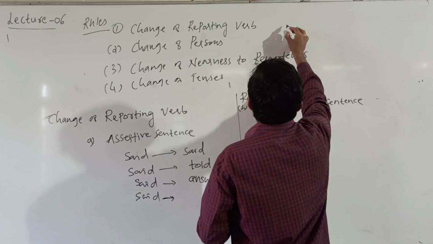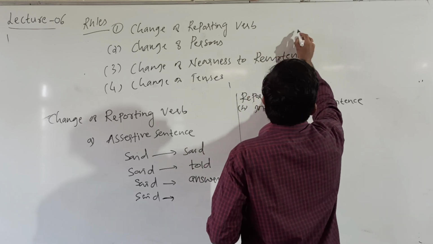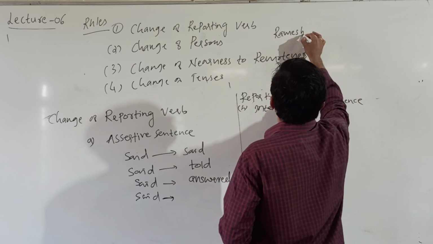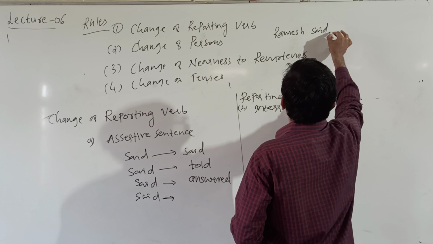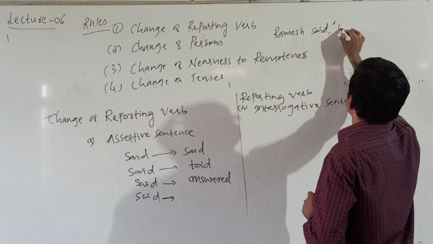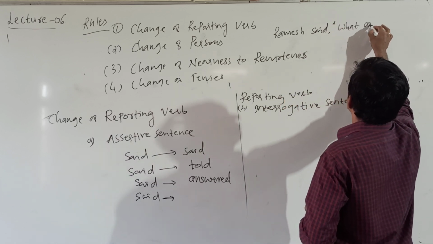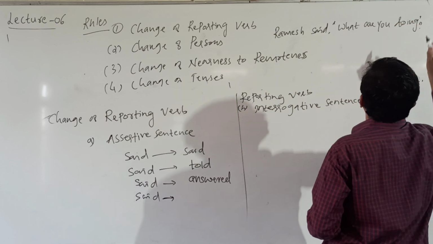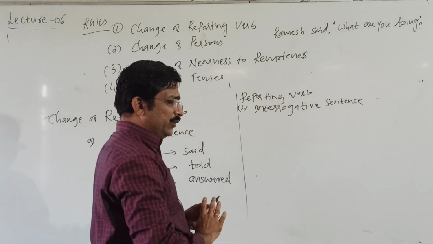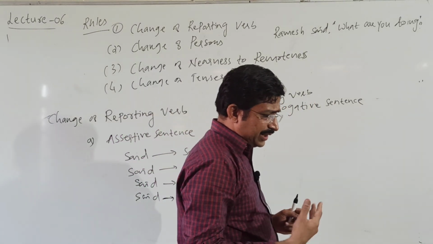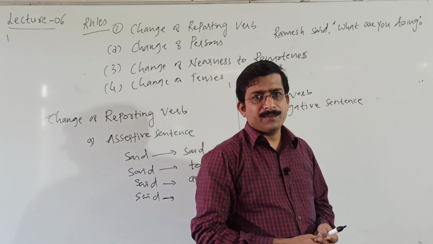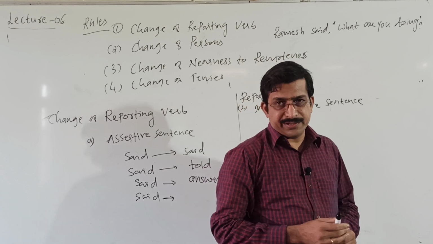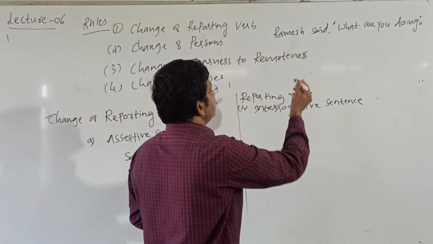Take an example: Ramesh said, "What are you doing?" An interrogative sentence. We can frame interrogatives by using auxiliaries or by using WH words. Okay, so this is a WH word.